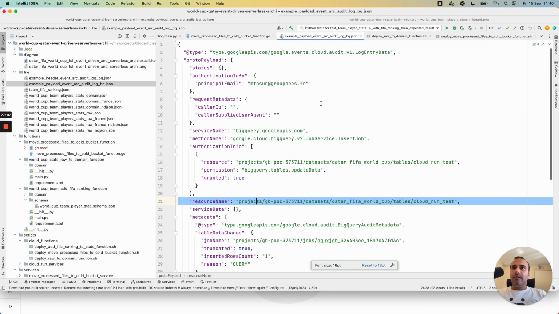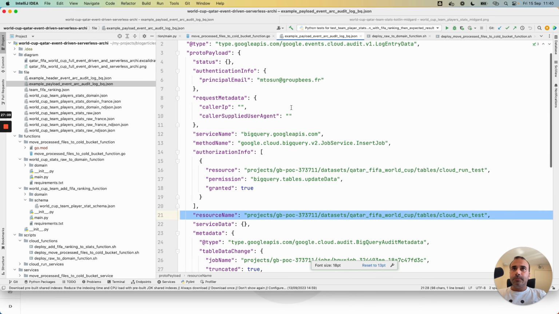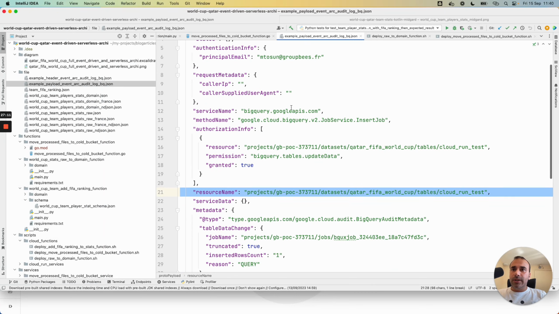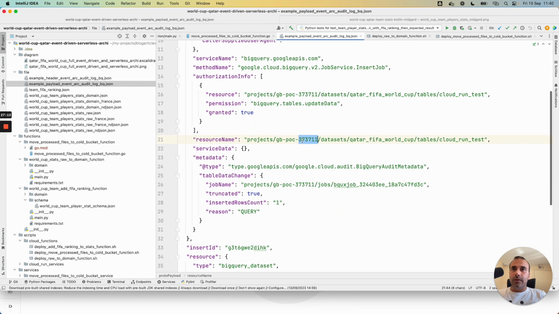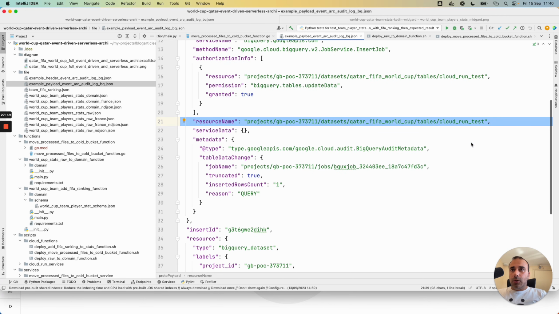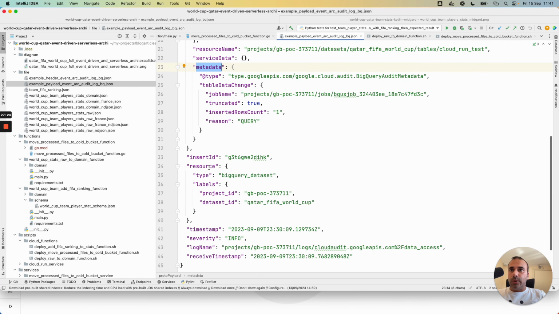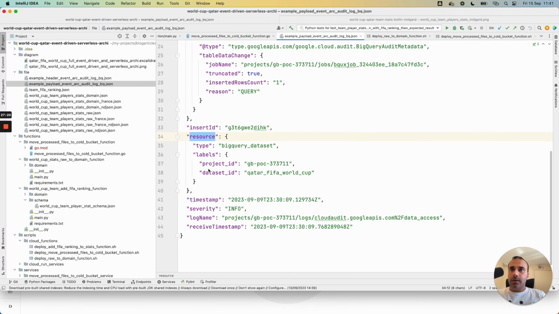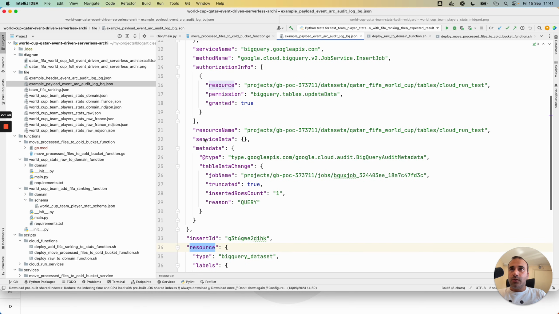With audit log, we can retrieve the resource name, and in this case, I can access my BigQuery table. I can also access some metadata and some resource. The resource gives me the project ID and the current dataset. I can retrieve the resource and also the current resource name.